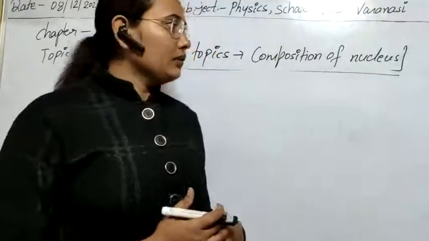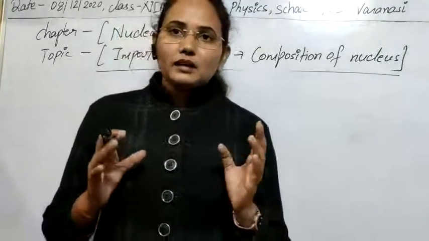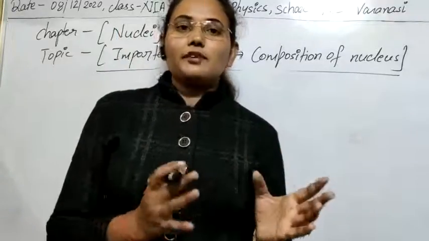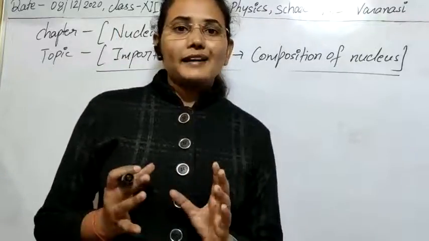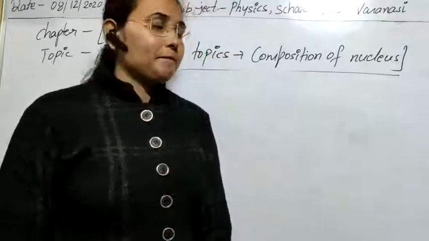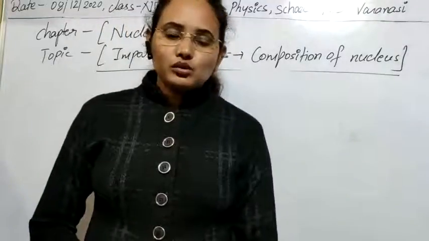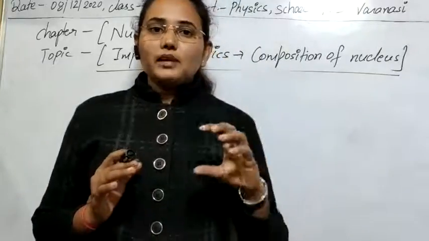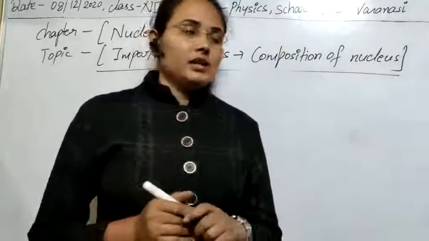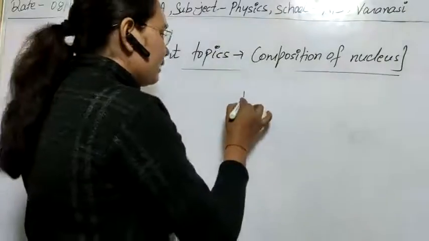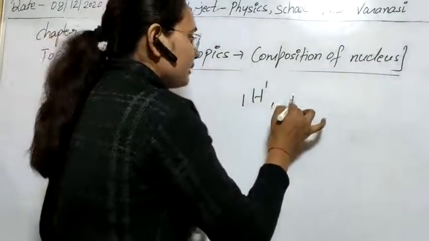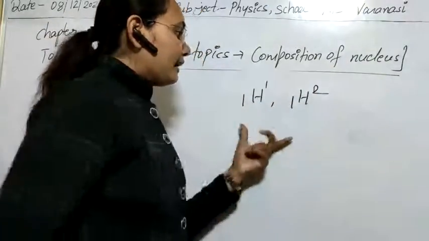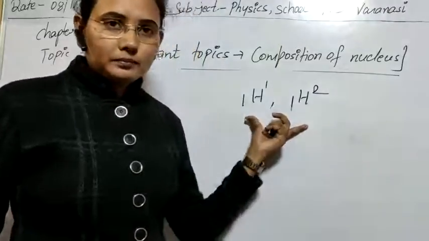Next property is the concept of isotopes, isobars and isotones. Isotopes are those atoms which have the same atomic number. If for any atom the atomic number is the same but the atomic mass is different, then they are known as isotopes.